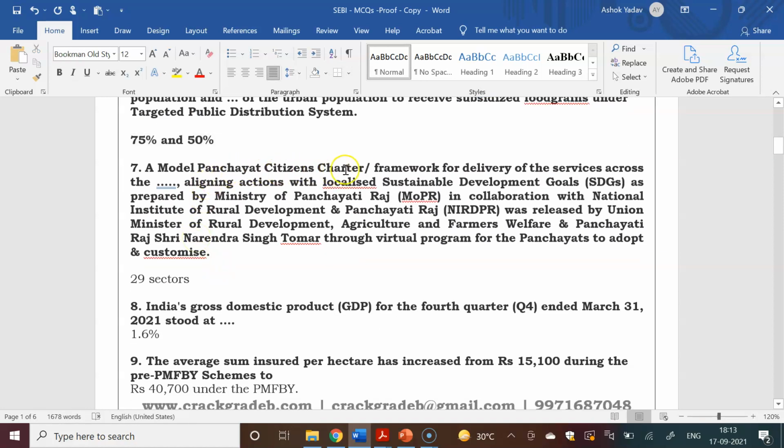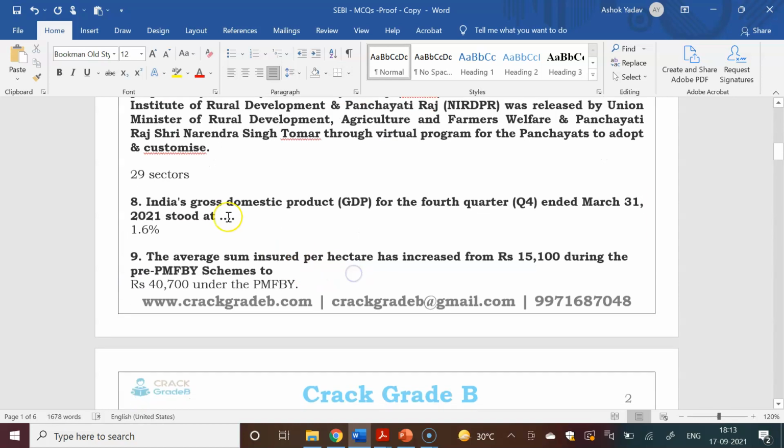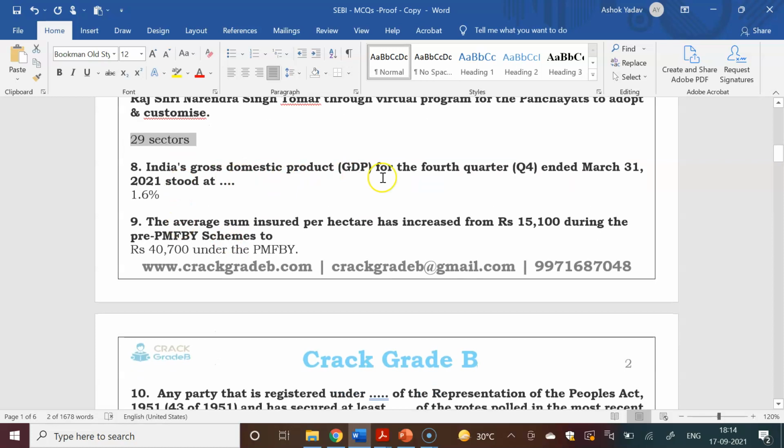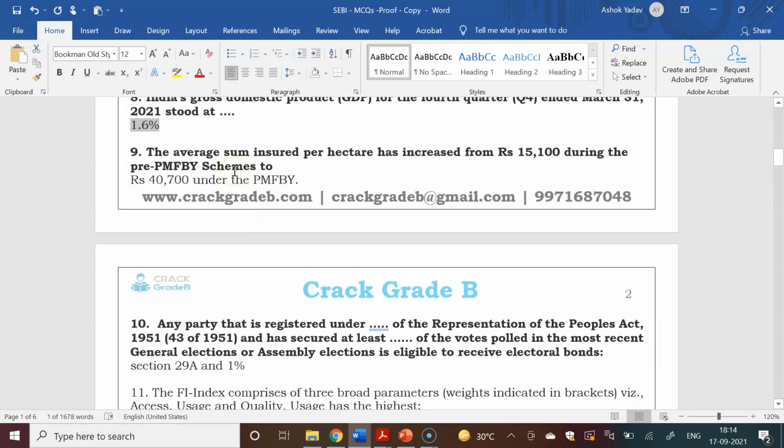A model panchayat citizen charter framework for delivery of services across how many sectors was asked, aligning actions with localized sustainable development goals. As you know, under the Panchayati Raj system, 29 sectors are there under panchayats. So this was in the news also. Next question: India's gross domestic product growth for the fourth quarter ended 31st March 2021 stood at 1.6%.